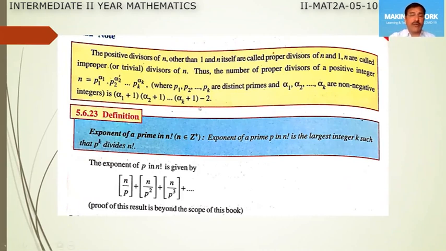So this is the formula to find the exponent of p in n factorial: bracket of n by p plus bracket of n by p square plus bracket of n by p cube plus and so on. This formula is given without proof. So in the value of n factorial, the exponent of the prime p is the largest k for which p power k divides n factorial, and that k is called the exponent of p in n factorial, right?